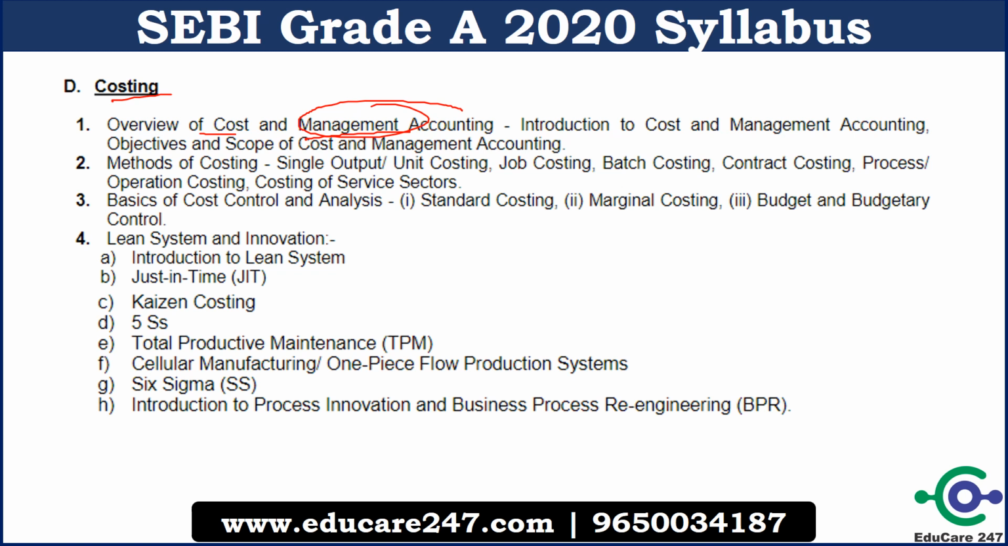Then you have to read the methods of costing. There are different methods like single output method, job costing method, batch costing, contract costing, process and operation costing, and costing of service sectors.